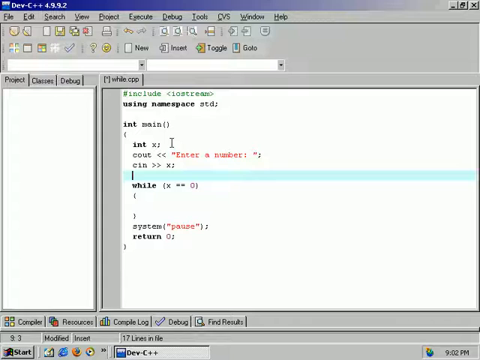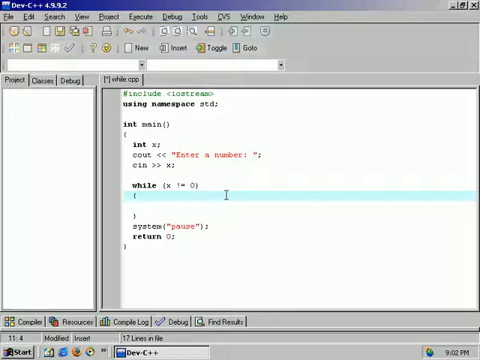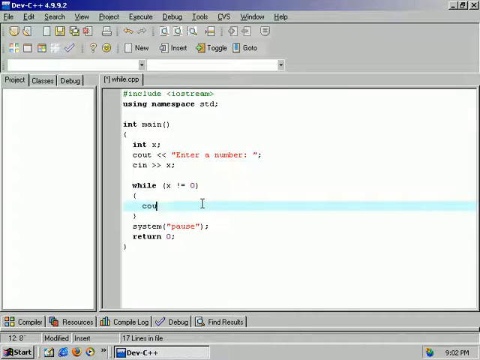Let's say the user enters 5. While x, and we're going to introduce another operator here, the not equal. So bang, or the exclamation point, is equal to not. Shift 1. So what we're saying here is while x does not equal 0, execute. We're going to show the user the value of x at the time the loop is run, so we're going to output x. Now, of course, if we didn't change the value of x, this would be another one of those beautiful infinite loops.